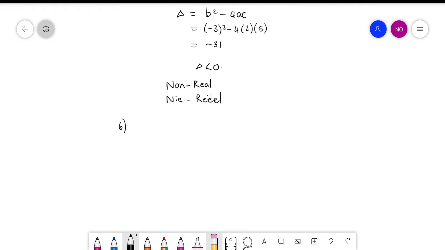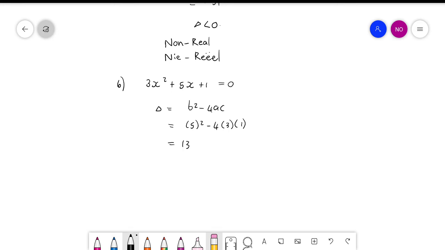Maak hierdie vir julle sin, graad 11s? Die 4 van julle wat hier voor my sit? Sort of? Okay. So, dit gaan wees 5 kwadraat minus 4 maal 3 maal 1. Do you guys also get 13? Yeah? Okay, so in other words, it's going to be the same as number 2 solution.